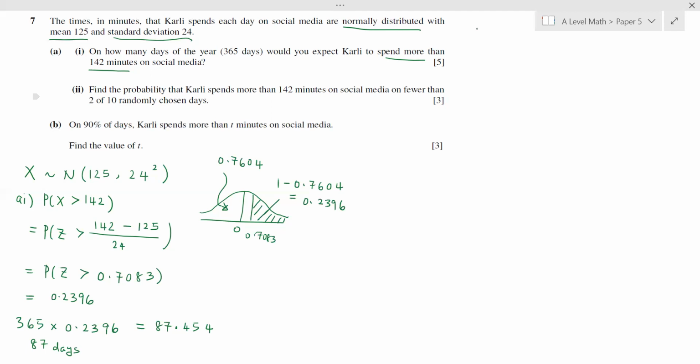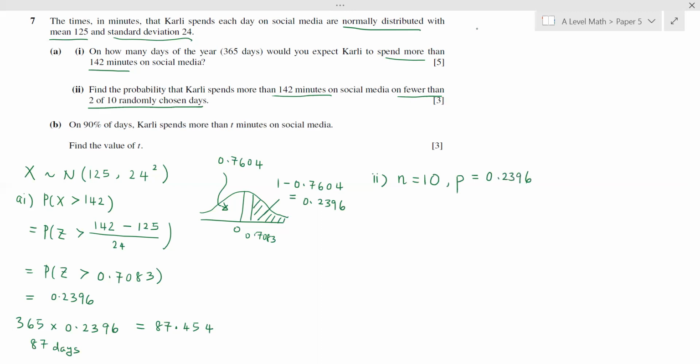Part 2, find the probability that Carly spends more than 142 minutes on fewer than 2 of 10 randomly chosen days. This becomes a binomial distribution now. So for this case here, out of 10 days, the probability of success is the probability of spending more than 142 minutes on social media. So the probability of success is 0.2396 from part A.